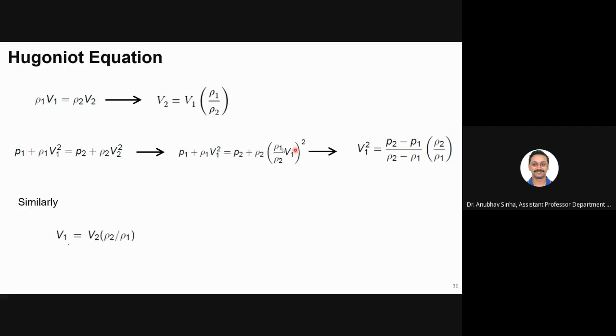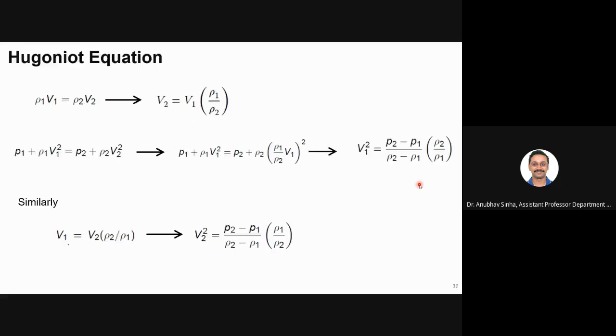Now here I have written V2 is equal to V1 into density ratio. Similarly, I can write V1 is equal to V2 into this density ratio, rho 2 by rho 1. That is very obvious coming from conservation of mass. And similarly, in this equation, instead of replacing V1, I will replace V2. So if I do that, like here I had a relation for V1 square, I will get another relation which is for V2 square. Same procedure is followed.